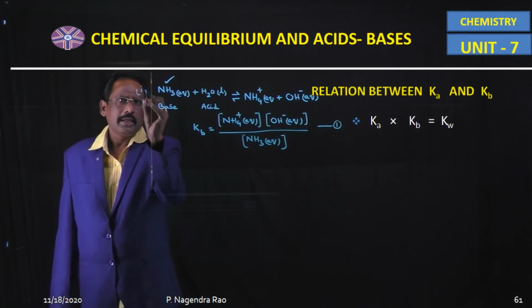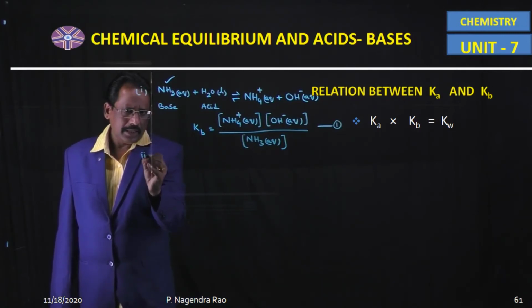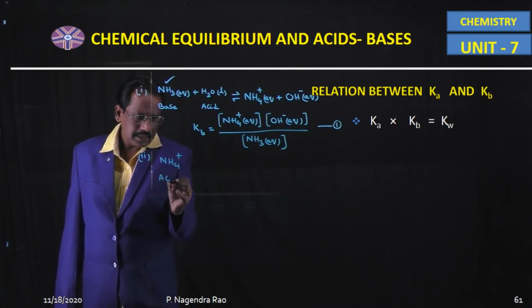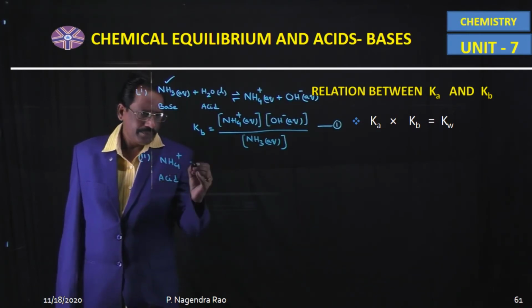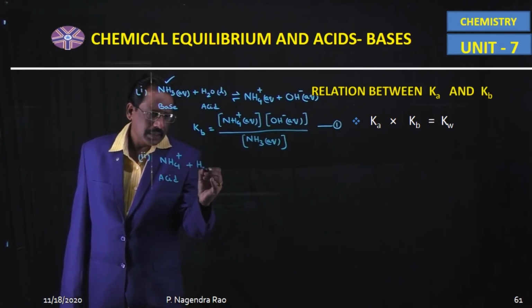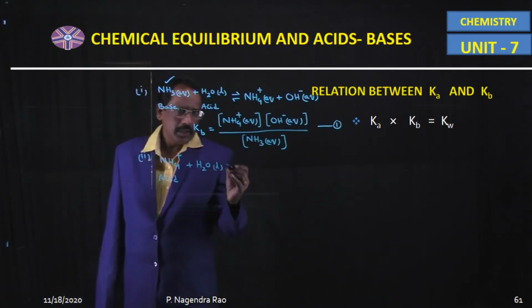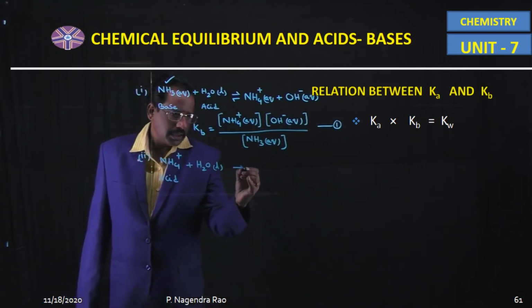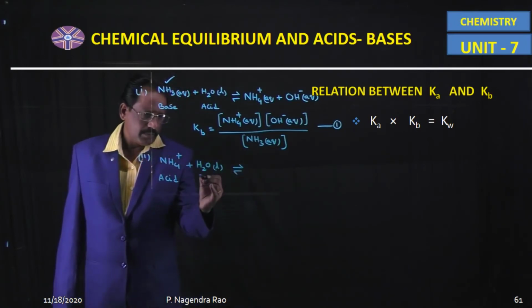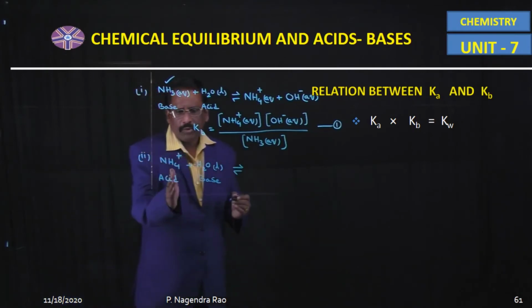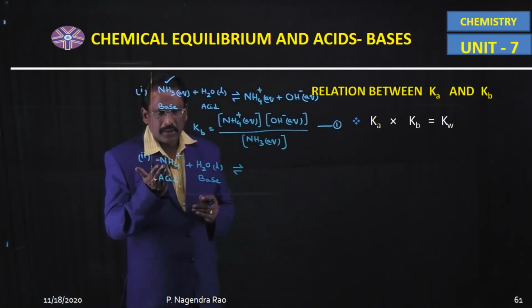And then the second reaction is NH4 plus acts as an acid when it reacts with liquid water. It is in dynamic equilibrium with the Bronsted acid, proton donor.